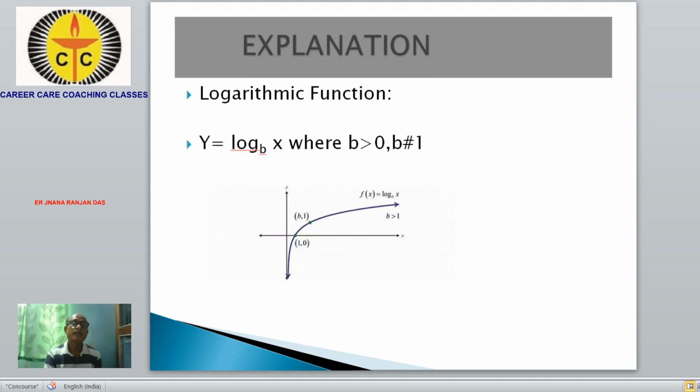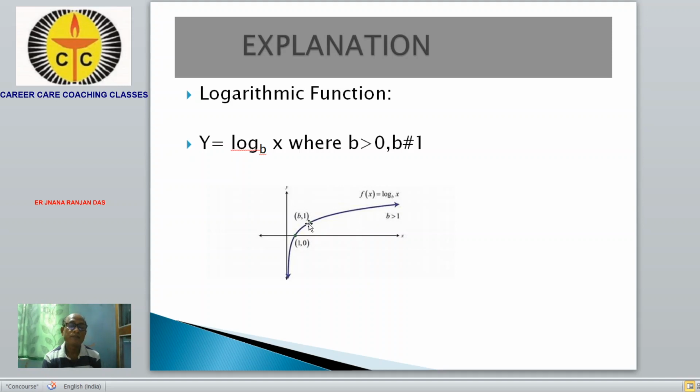Again, we take another type, the logarithmic function. We take y is equal to log x to the base b, where b is greater than 0 and b is not equal to 1. Taking the graph of y is equal to log x, it will be like this.